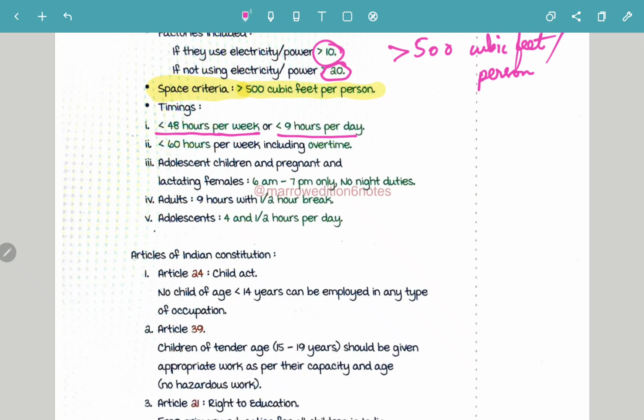Very important. The next criterion is less than 60 hours per week including overtime. There will be some weeks where overtime occurs in factories. Even after including overtime, the number of hours per week should be less than 60 hours.